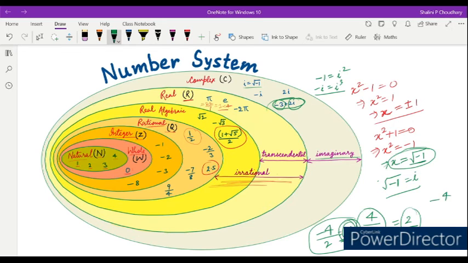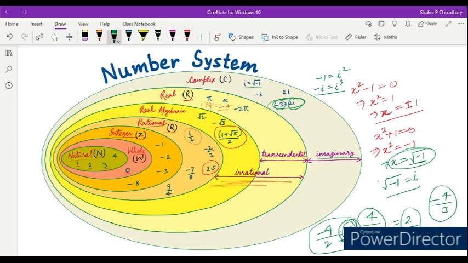Some more values are like minus 4 upon 3. We cannot divide the numerator by the denominator exactly; we get some remainder. It means the numerator is not a multiple of the denominator. Those are rational numbers. But when the numerator is a multiple of the denominator, we can divide it and get an integer. Integer means all the negative and positive values.